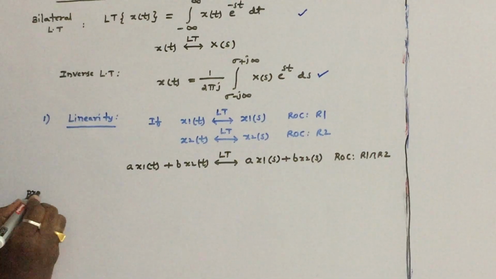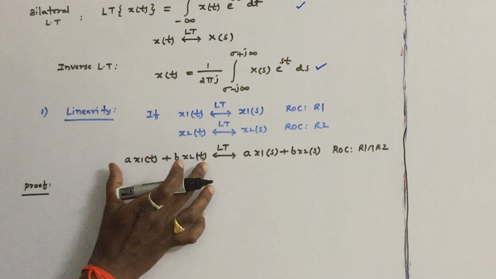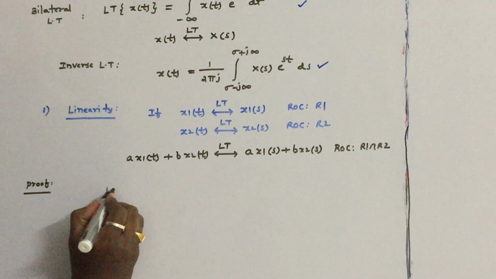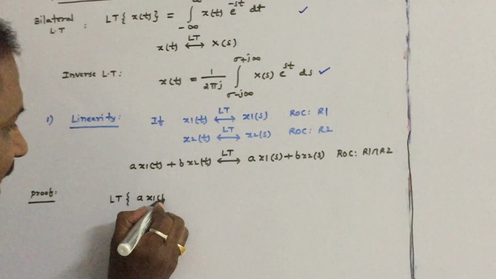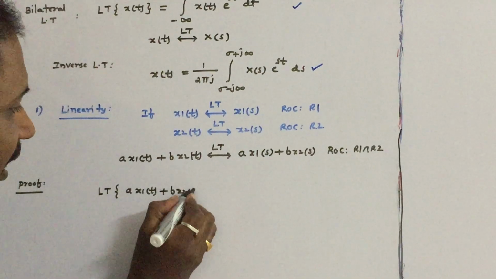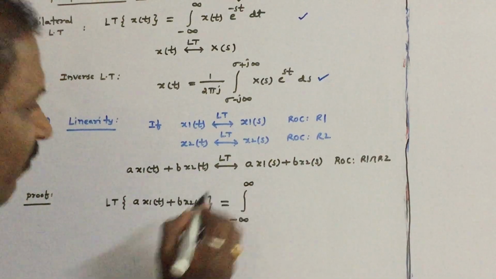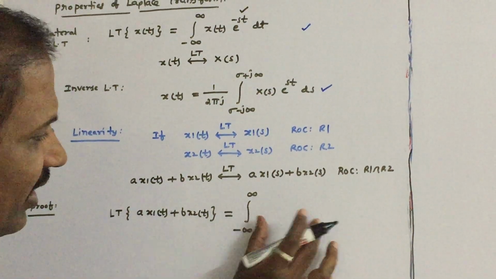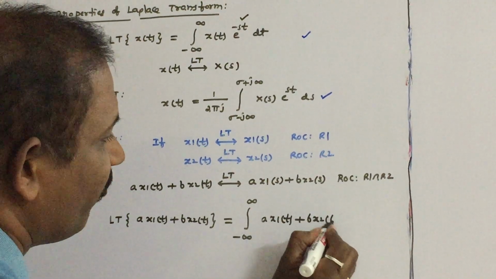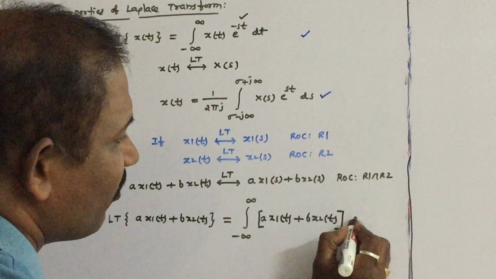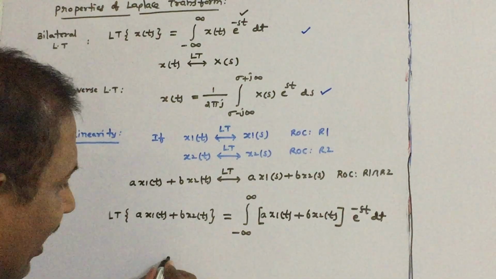Let us prove this, a very simple proof. So what we want to find out? We want to find out the Laplace transform of this function. Let us substitute in the definition. So that is Laplace transform of the function a x1 of t plus b into x2 of t. So just substitute in the bilateral Laplace transform definition. Just substitute this function here. So a into x1 of t plus b into x2 of t into the transformation e power minus st into dt. So let us separate these integrals.